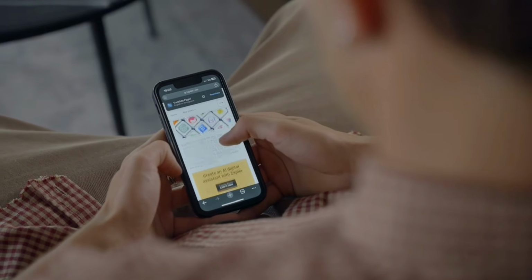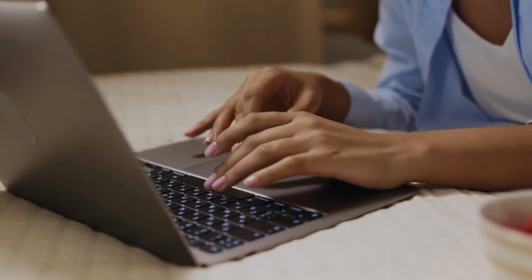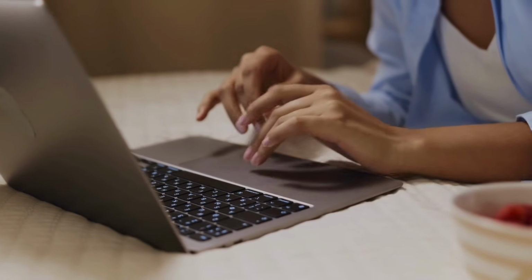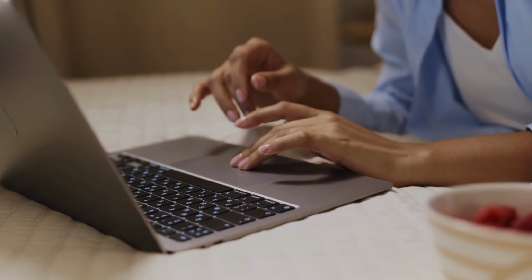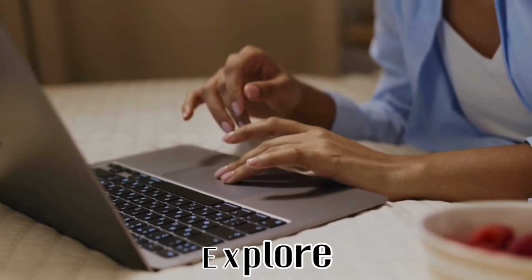So, that's a wrap. Generative AI is changing the IT industry as we know it, from content creation to cybersecurity, software development, and beyond. If you're excited about this AI revolution, now is the time to learn, explore, and adapt.